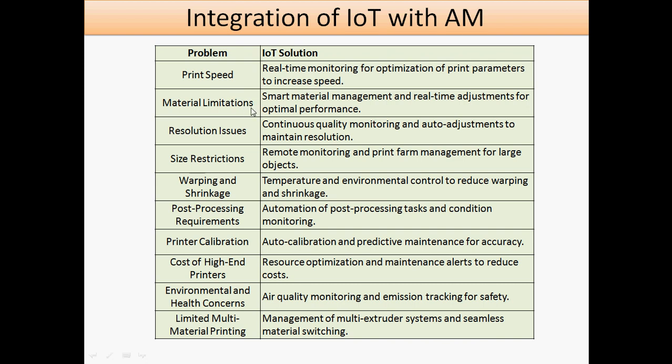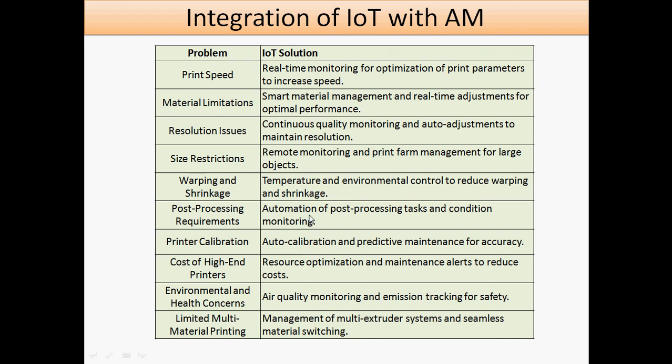Then material limitations: we can monitor and make real-time adjustments, and then we can use a smart material management system. Resolution issues: we can do auto adjustments, and quality prints will result. Size restrictions: for large objects we can mount and monitor the print, and different sizes of printers are available. Then warping and shrinkage: temperature and environment control reduces the warping and shrinkage.